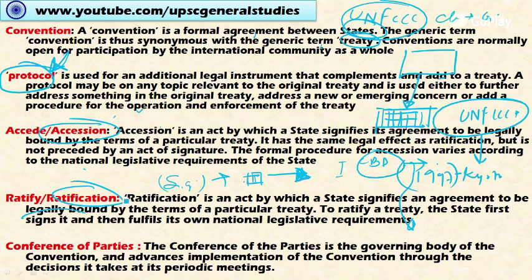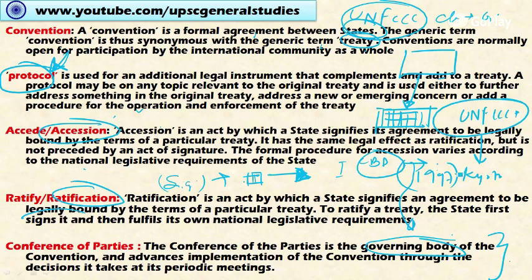And the Conference of Parties. The Conference of Parties is the governing body. This is the managerial body of the convention and advances its implementation through the decisions it takes at periodical meetings. The Conference of Parties are the member countries. The member countries form a governing body through their representatives, and these representatives take important decisions related to the convention, how best it can be implemented, and what structures can be formed for implementation. They also monitor the progress of the convention. So through the Conference of Parties, the convention will be made successful.